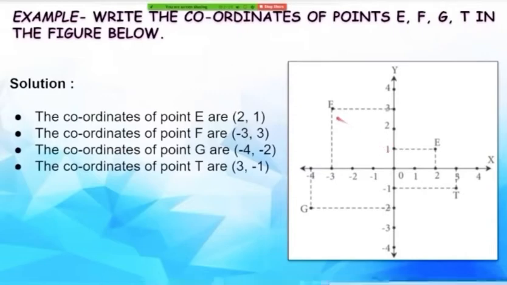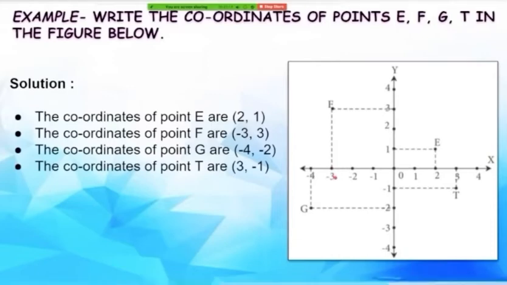Similarly, let us have a look at point F. So in order to find the coordinates of point F, we first draw a segment perpendicular to the x-axis, and it intersects the x-axis at point -3.